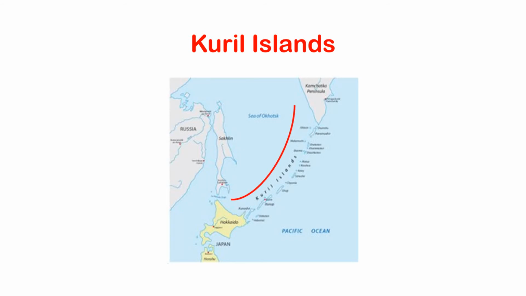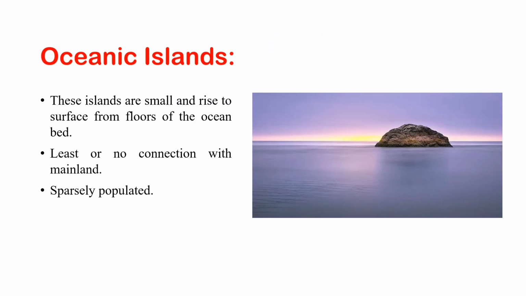The next category of islands is oceanic islands. These islands are those that rise to the surface from the floor of the ocean basin or ocean bed. As these islands are some thousands of miles away from the mainland, they are less populated or mostly uninhabited. Some of the islands provide useful stops for flights and airplanes that fly between continents across vast stretches of water.